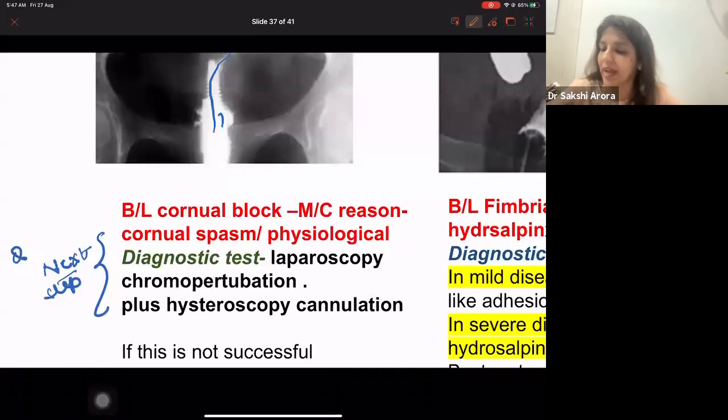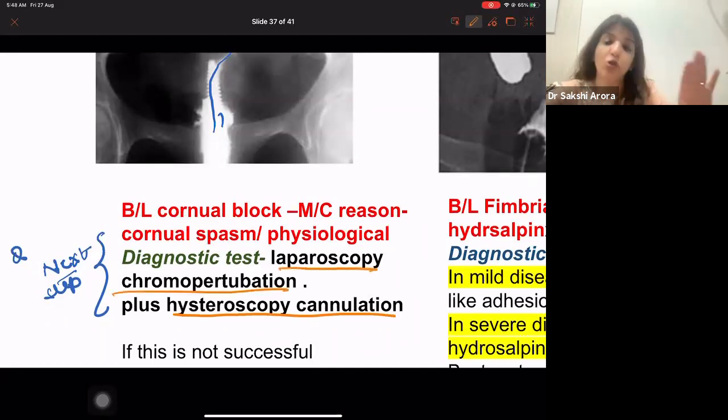This is what is called hysteroscopic cannulation. Hysteroscopic cannulation means I will take a thin cannula, and with the help of a hysteroscope, I will look inside the uterus and pass this thin cannula, followed by laparoscopic chromoperturbation, right? So now I will not do HSG again. I will do the gold standard test, that is laparoscopic chromoperturbation.